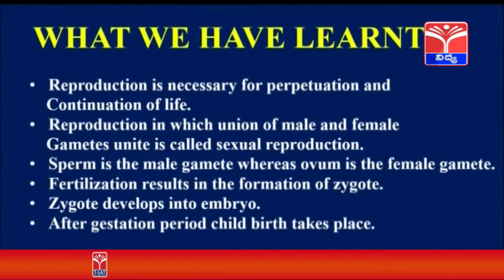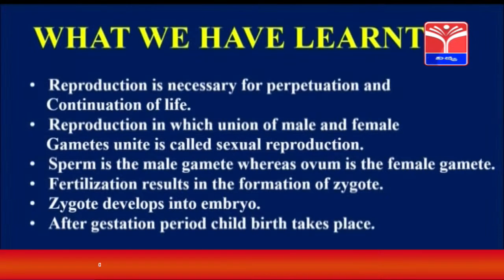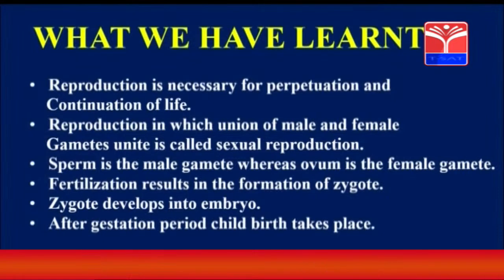So let us see now what we have learnt. Reproduction is necessary for perpetuation and continuation of life. Reproduction in which union of male and female gametes takes place is called sexual reproduction. Next, sperm is the male gamete whereas ovum is the female gamete. Fertilization results in the formation of zygote. Zygote develops into embryo. After the gestation period, the childbirth takes place.